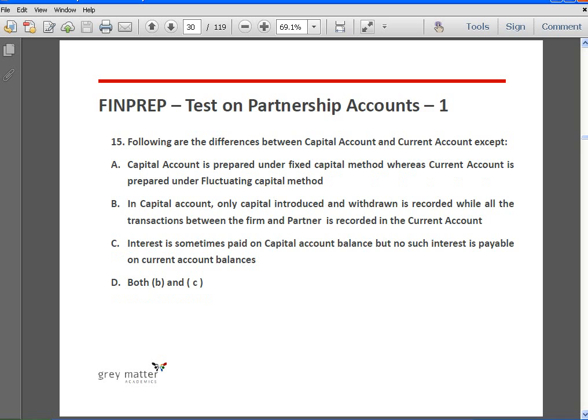Next. Following are the differences between capital accounts and current account except. Okay, capital account is prepared under fixed capital method, whereas current account is prepared under fluctuating capital method. See, this is not correct in the sense that under the fixed capital method, capital account is prepared and current account is prepared, and under the fluctuating capital method, only the capital account is prepared. Okay, so we don't need to go through the other options because it's quite obvious that A is the answer.